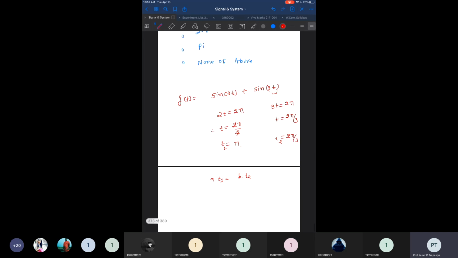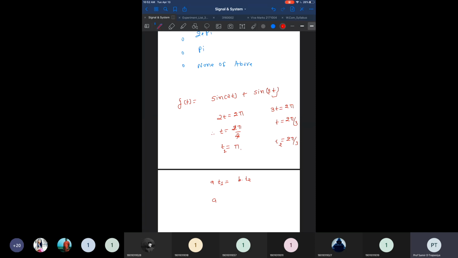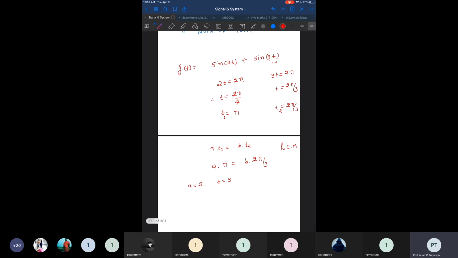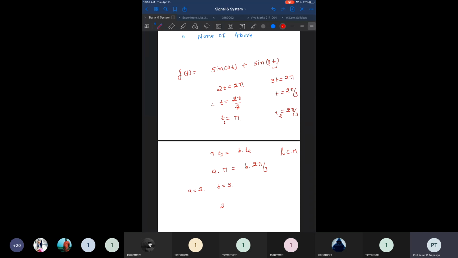So we have to find the minimum values of A and B, such that A into pi is equal to B into 2 pi by 3. We need to find the lowest multiplier, which is known as the LCM. Both will be equal when A is equal to 2 and B is equal to 3. And then what is this common LCM? That is 2 pi. This LCM is 2 pi.